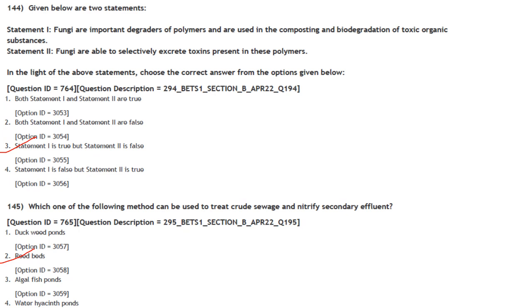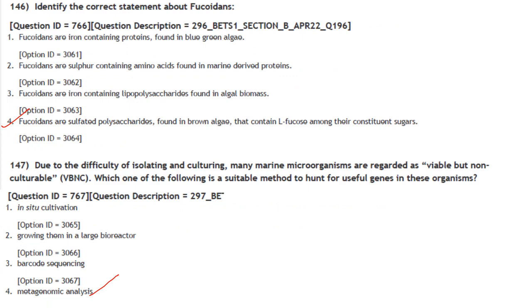Answer is option 3. Which of the following methods can be used to treat crude sewage and nitrify secondary effluents? So it is reed beds. Answer is option 2. Then identify the correct statement about fucoidans. Fucoidans are sulfated polysaccharides found in brown algae that contain L-fucose among their constituent sugars. Answer is option 4.